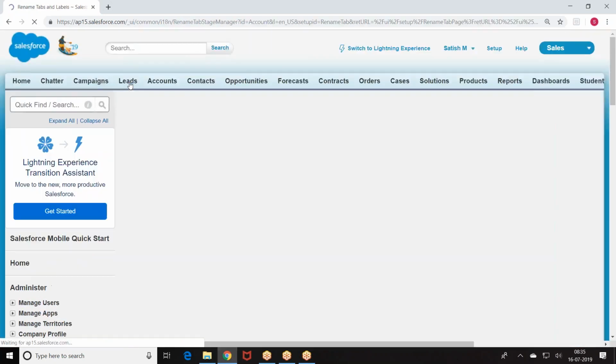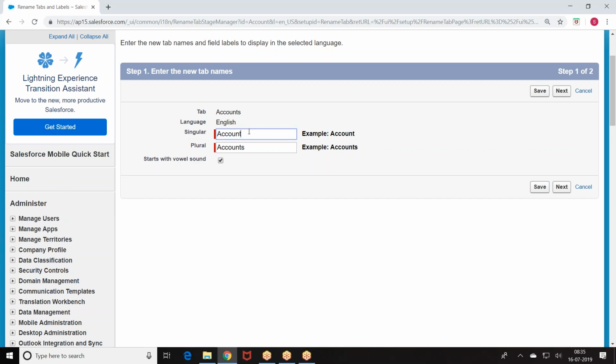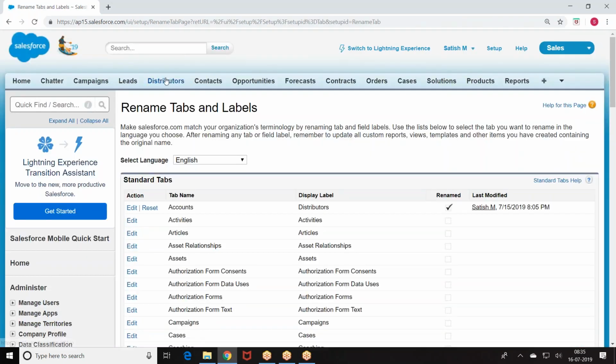Instead of account, I'm changing. No. For external people, the visibility will be a distributor, but internally the concept remains the same. Right. Okay, boss. Right? Chalo.